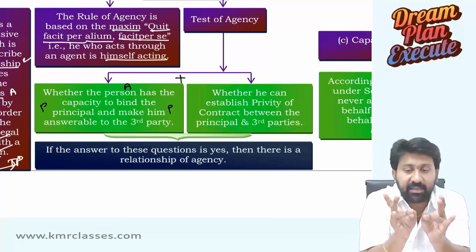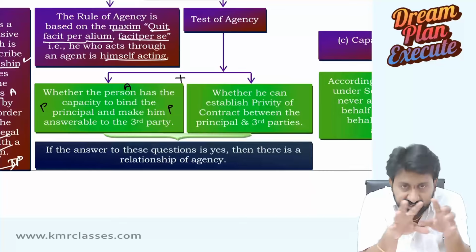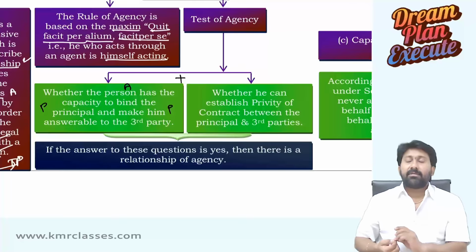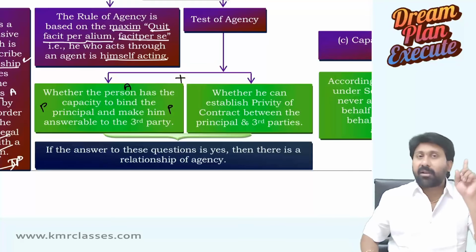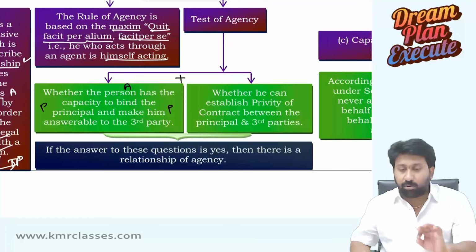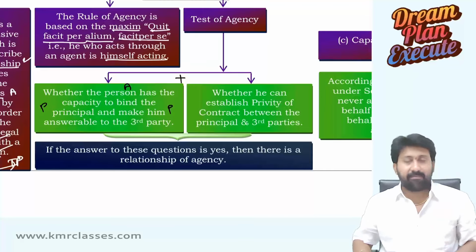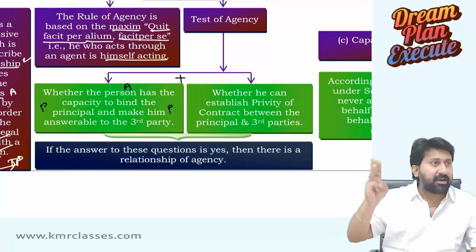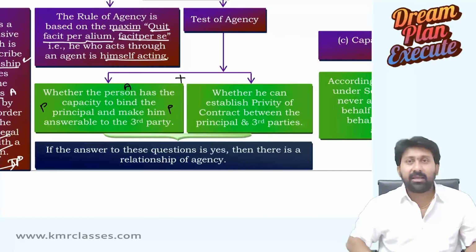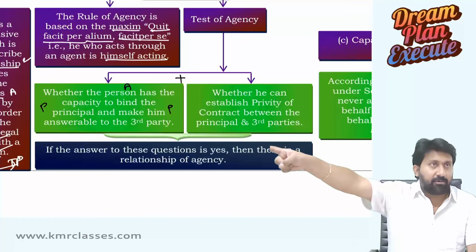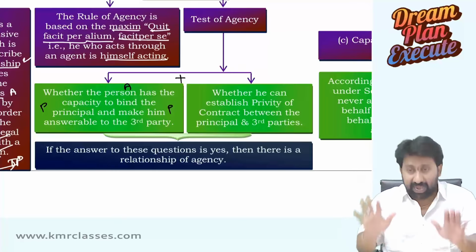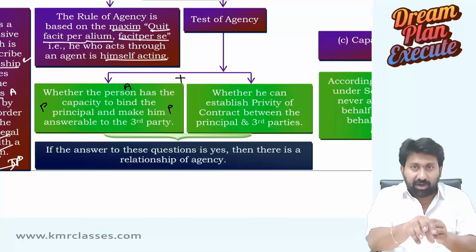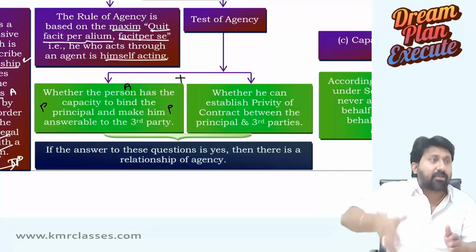What is this privity? If any person inside the contract has to get any rights, he should be a party inside the contract. General contracts, when we discuss, I will tell about this. Now I don't want to waste time, but I will tell a simple way. Two parties are fighting. An unrelated third party comes and says you are right, you are wrong. Immediately we will tell him to shut his mouth and leave, you are not a party to the dispute. That is privity. Whenever someone has to become liable under a contract, he should first be a person inside the contract.